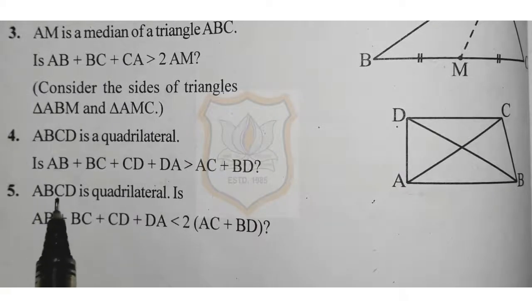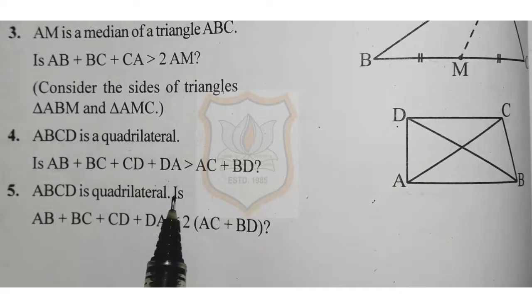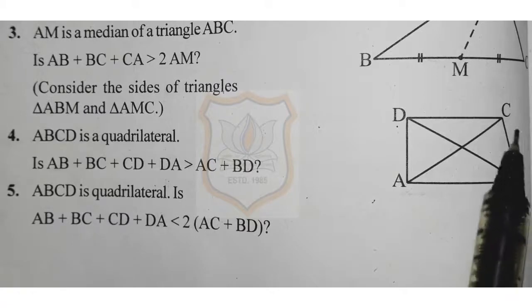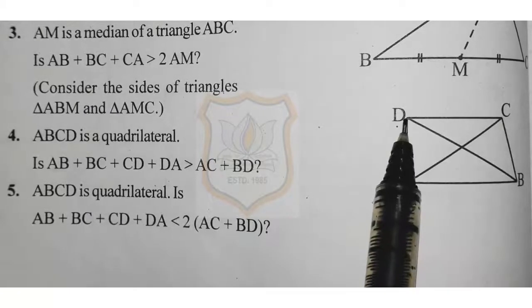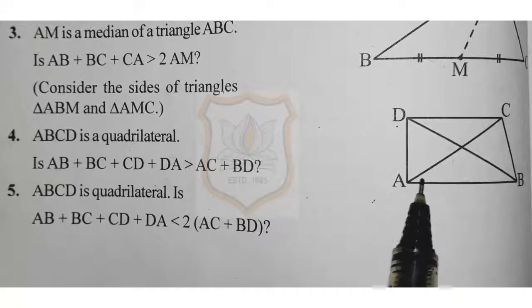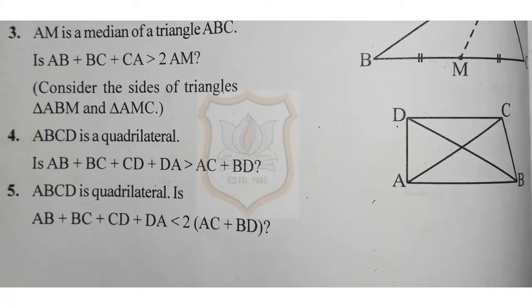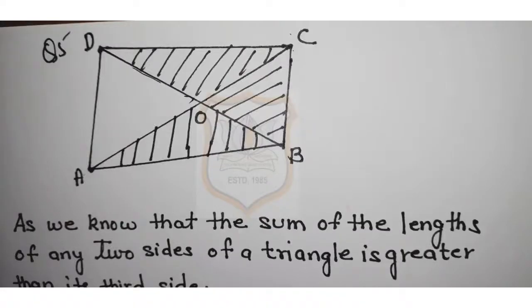That is, ABCD is a quadrilateral. Prove that AB plus BC plus CD plus DA is less than 2 times AC plus BD. So students, let's solve question number 5 of exercise 6.4.